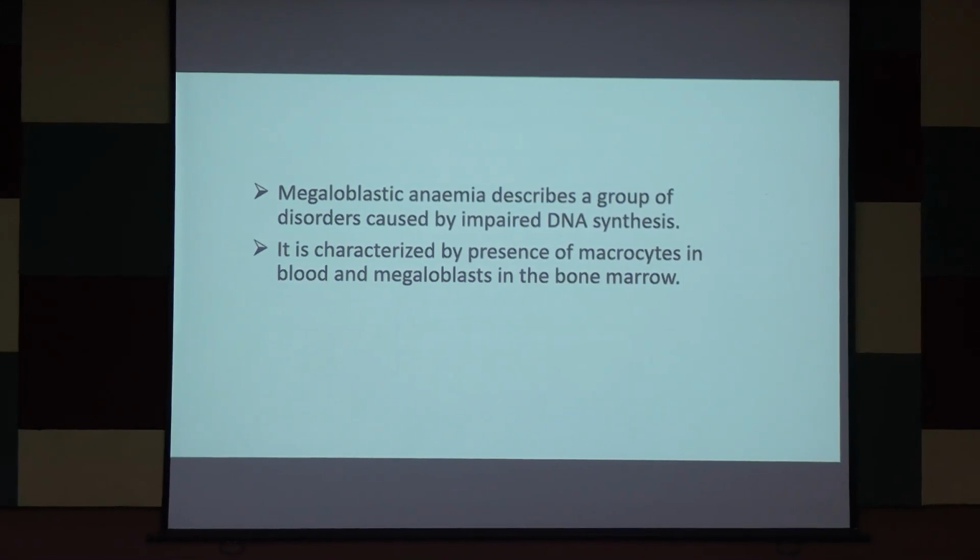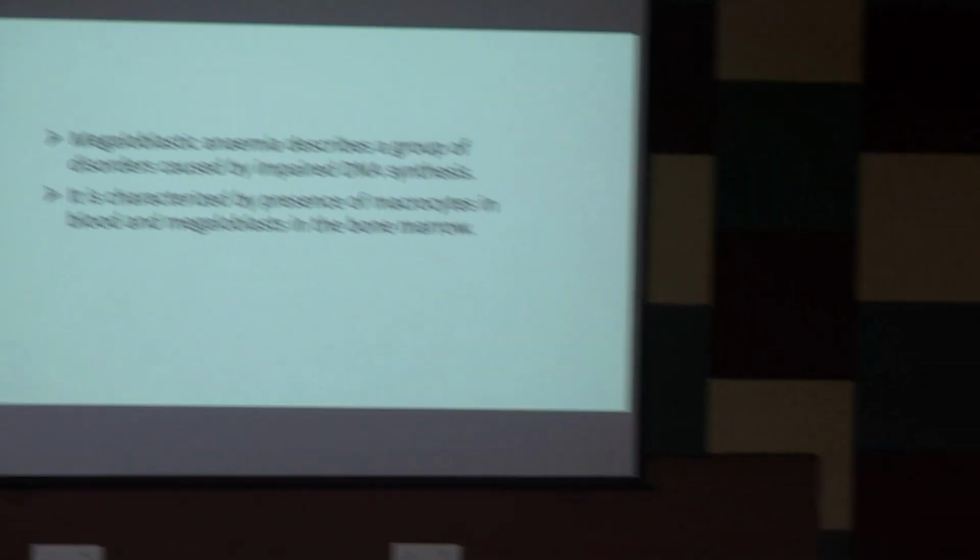Megaloblastic anemia is a disorder in which DNA synthesis is impaired. That's the basic pathophysiology behind megaloblastic anemia. It is characterized by the presence of macrocytes in blood and megaloblasts in bone marrow.